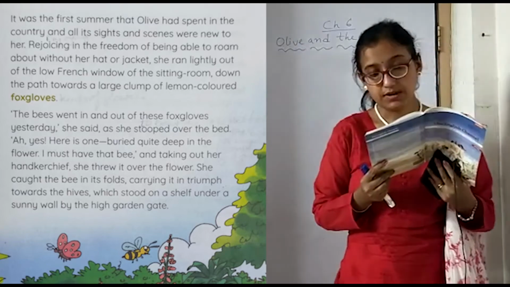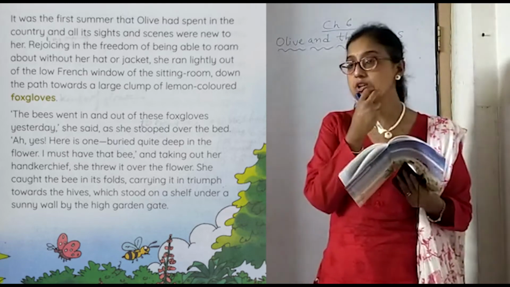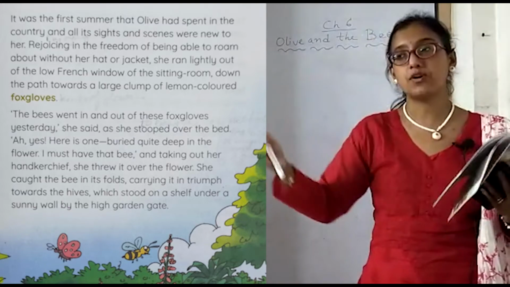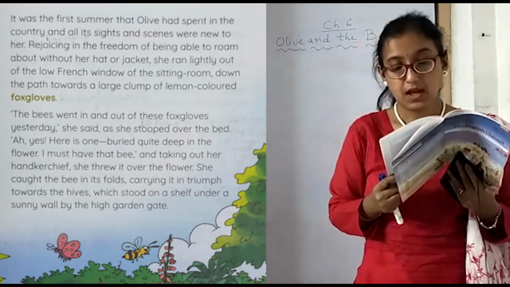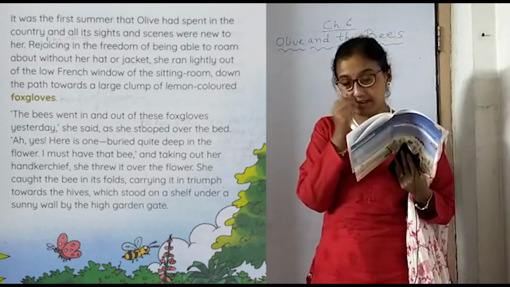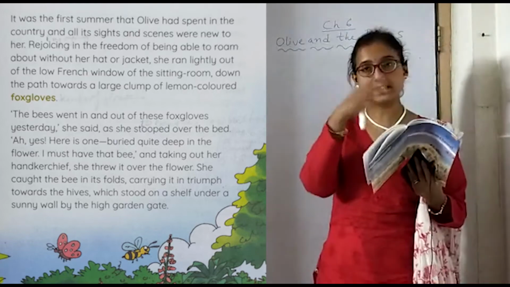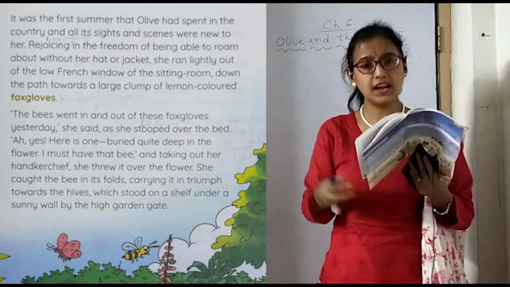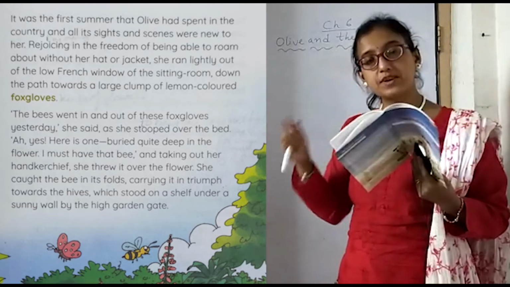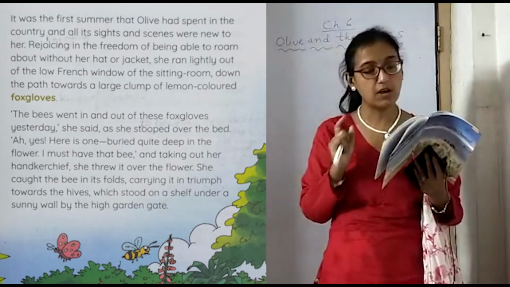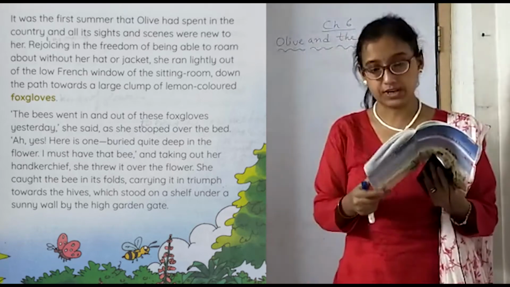Going down the path towards a large clump of lemon-colored foxgloves. She came to a large group of lemon-colored foxgloves. Foxgloves are a kind of flower. The bees went in and out of these foxgloves, extracting honey from them. Yesterday she had seen the bees coming in and going out of these foxgloves. So now she was trying to find out what the bees were doing there.